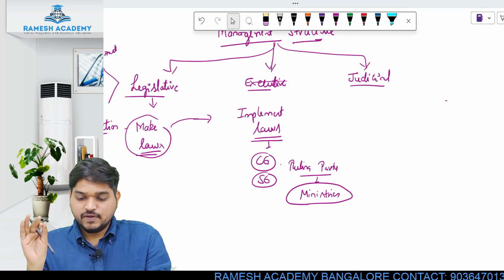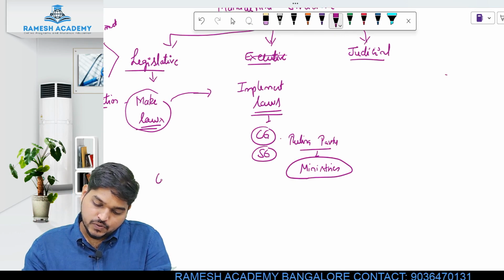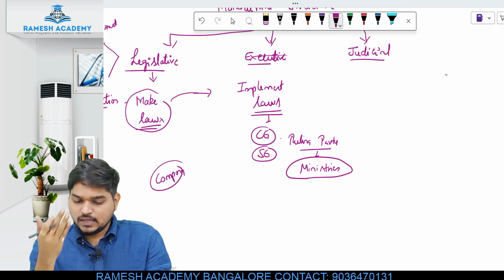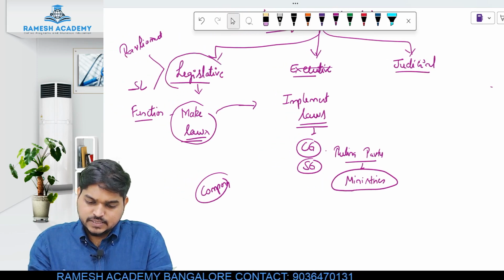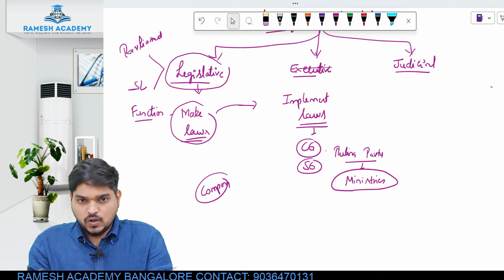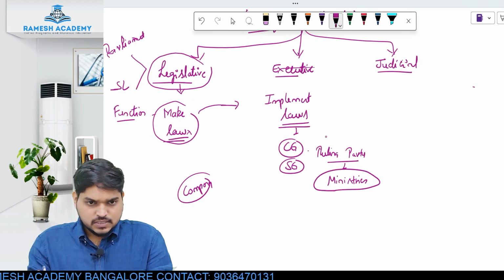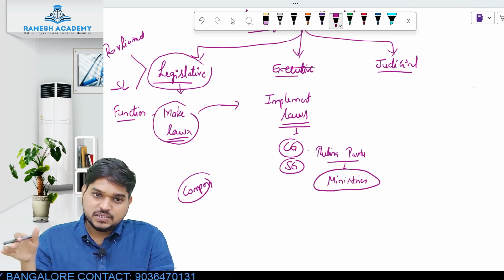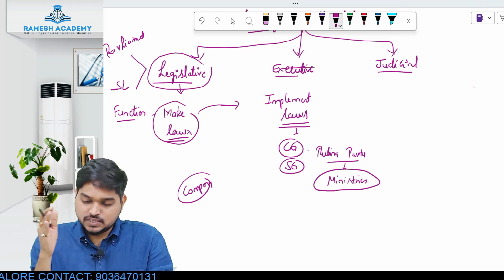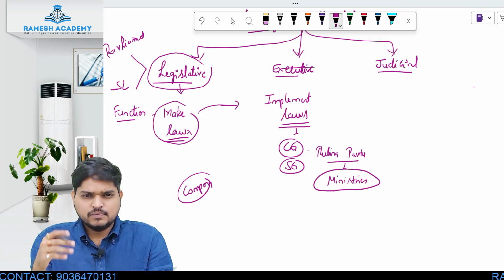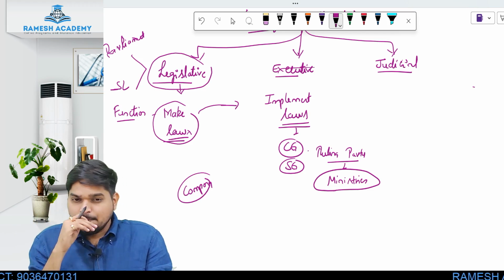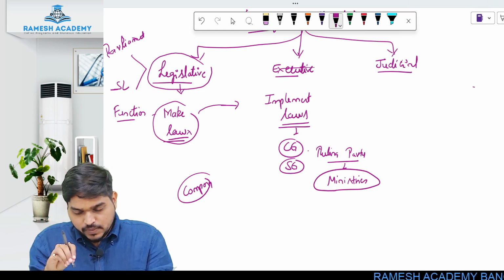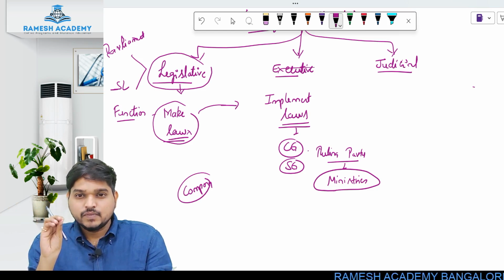For a simple example, if you want to make a law relating to a company, that law has been made by the legislative body. Now you have to implement that law. That law will be implemented by the central government. The central government personally will not implement the law. They will have different ministries for each department. So you have Ministry of Defense, Ministry of Education, Ministry of Finance, Ministry of Commerce, Ministry of Sports, all types of ministries. Depending on what kind of law you are making, the concerned ministry will implement the law.